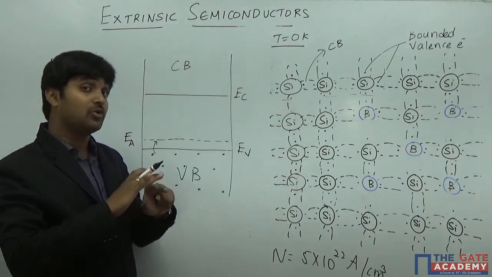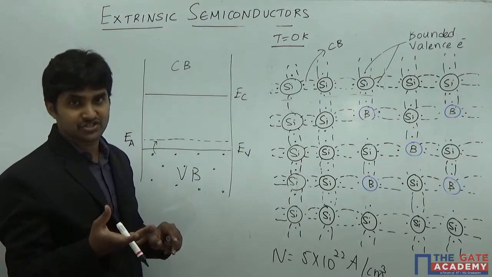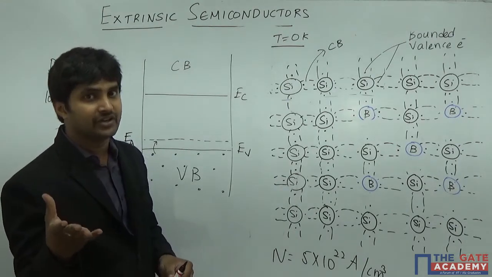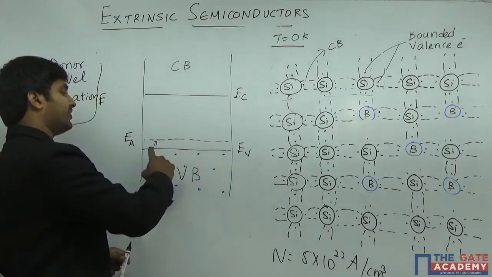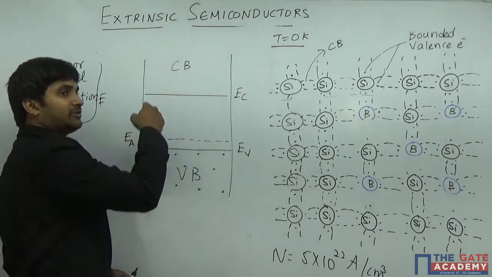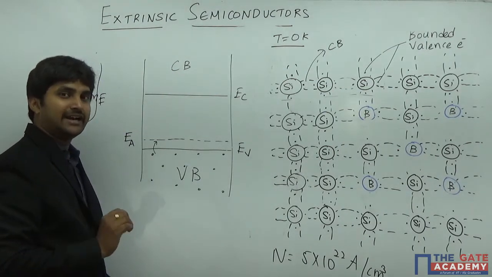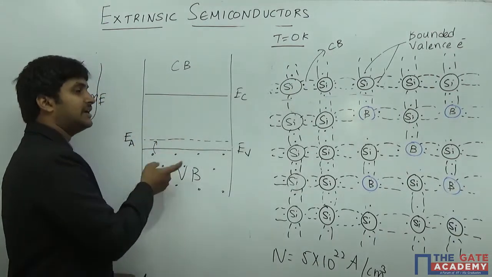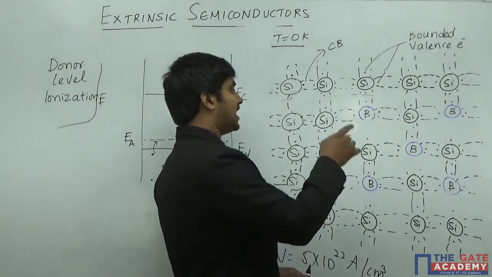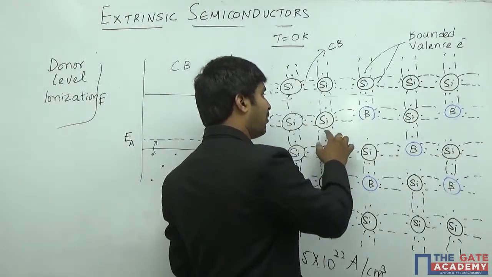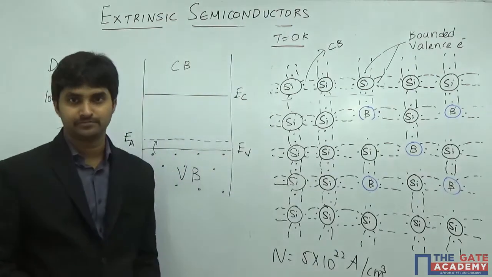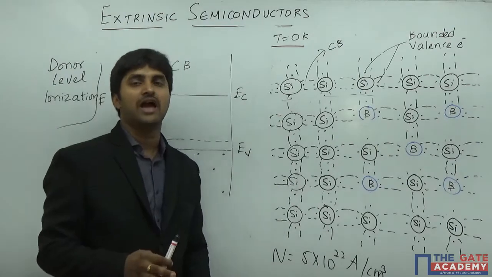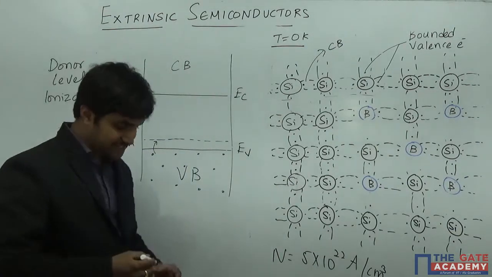But they are not going to go if you do not provide any energy. You have to supply some amount of energy, not a high amount of energy. For example, if it requires a good amount of energy, it means that it is moving from the valence band to the conduction band. But here it only requires some amount of excitation so that it can move from the valence band into the acceptor energy level. It simply means that an electron is moving from a particular bond into the boron. So this acceptor energy level is ready to accept an electron. Now let us increase the temperature to see the process.